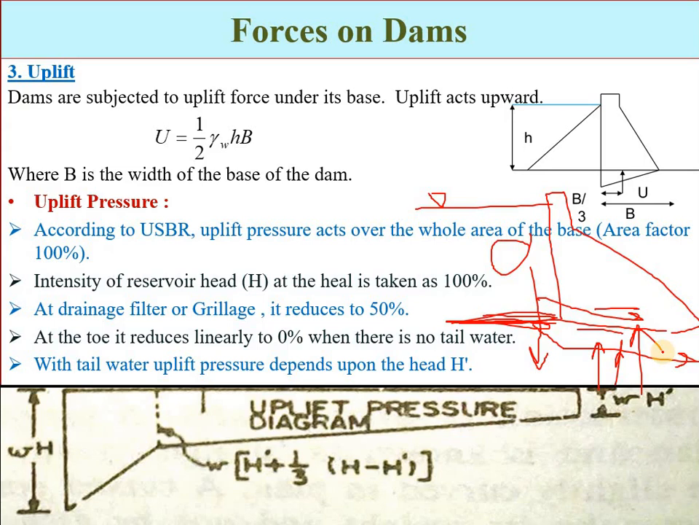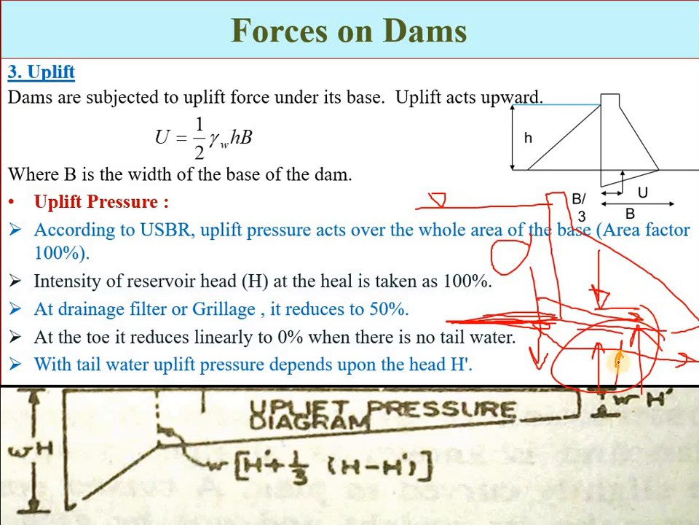Okay, and a portion of the weight of the dam will support that upward pressure. Some portion of the weight of the dam will resist that uplift pressure, because if the uplift pressure is more than the weight of the structure, then obviously the structure will overturn, or the structure will fail. So some portion of the weight will resist that uplift pressure.